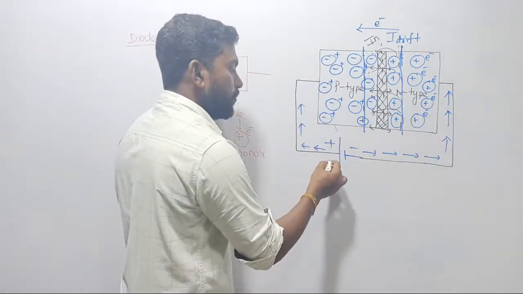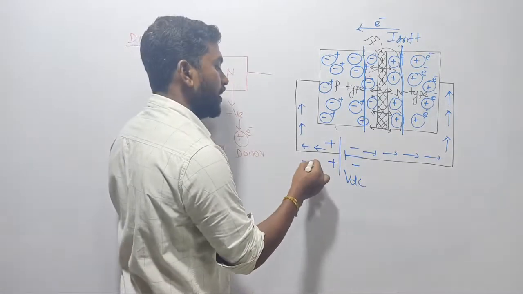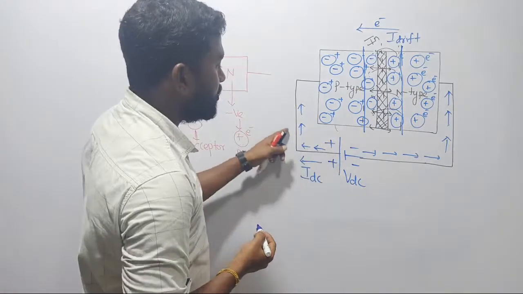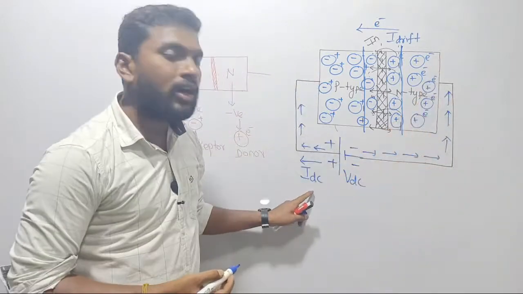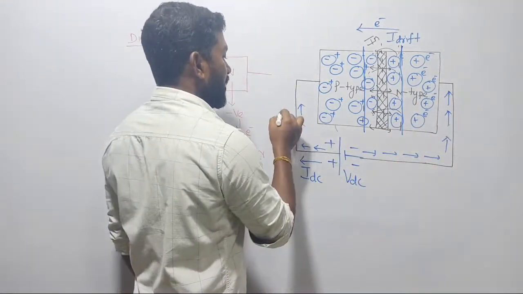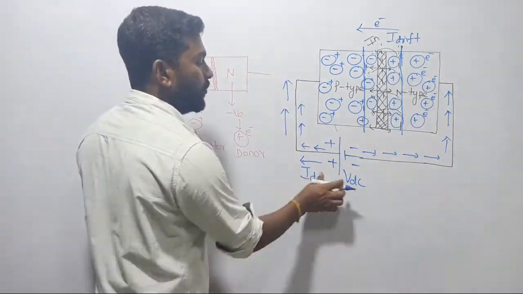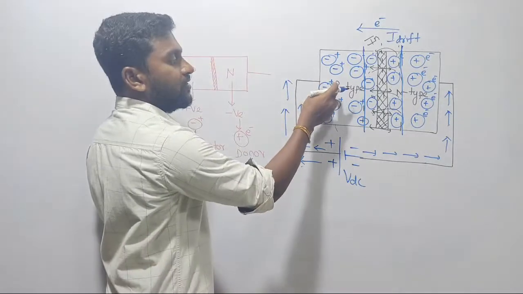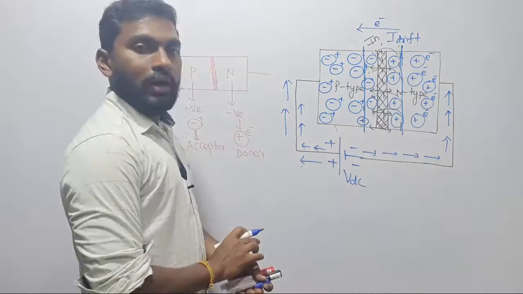See there, this battery will pass some voltage, that is, it will pass some current. That current always follows the direction of positive charge carriers, whereas electrons strictly travel in the opposite direction to the flow of current, right? Your current has started flowing in this direction, but immediately you cannot experience the current flow. Let's see what will happen the moment the battery's positive terminal is connected to the p. See, the p-type is connected with the positive terminal, the n-type is connected with the negative terminal. Let us see what will happen.